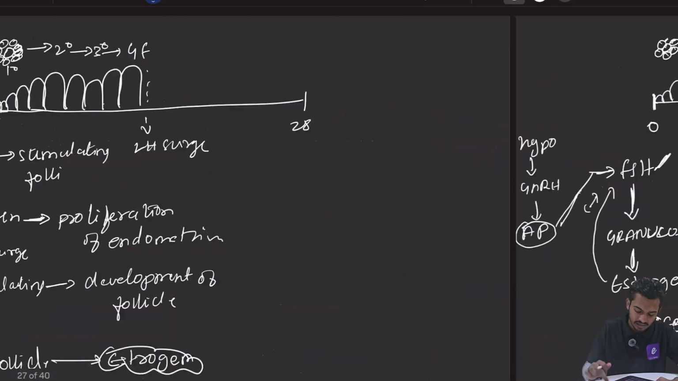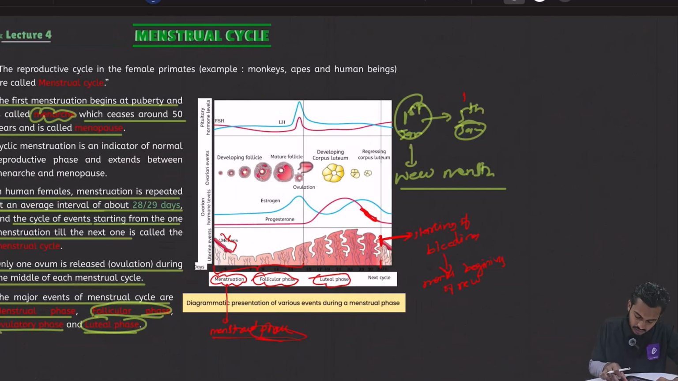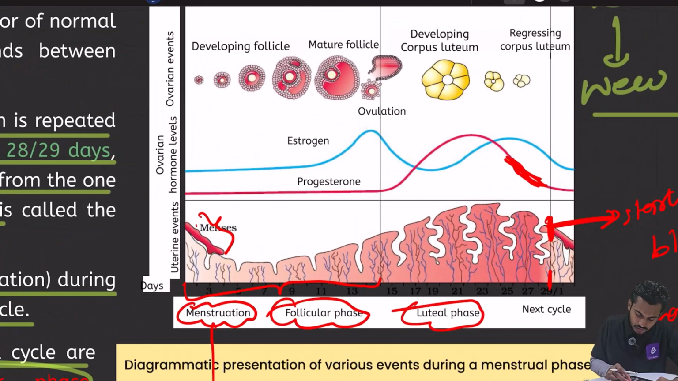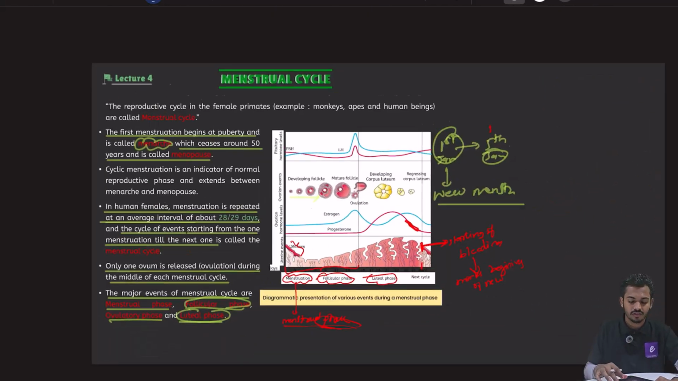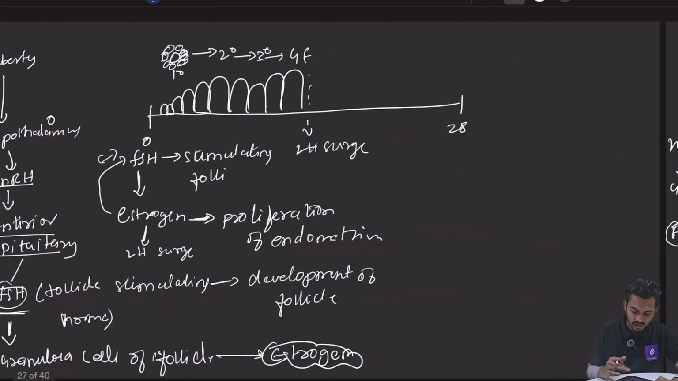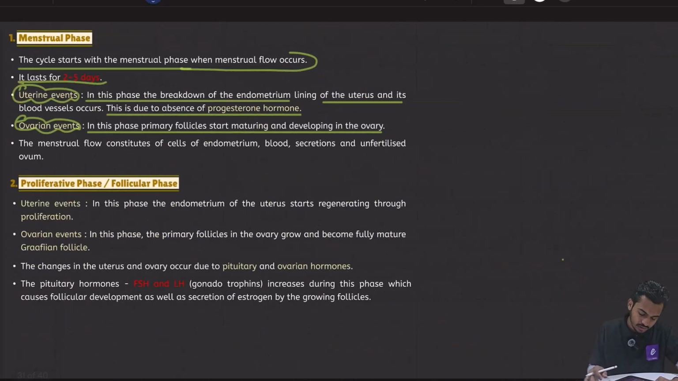So I told you, right. So when the follicular phase is happening at the time of the menstrual phase, you can see that the follicles are developing. Why do follicles develop? Because of FSH, right, because of FSH. Then the menstrual flow continues of the endometrium, blood secretions and unfertilized ovum.